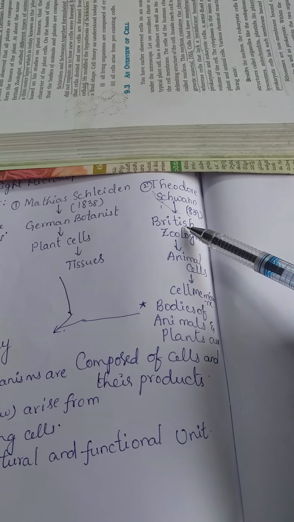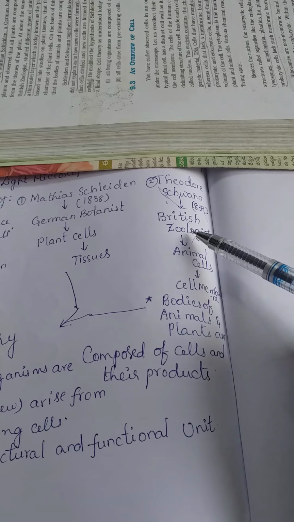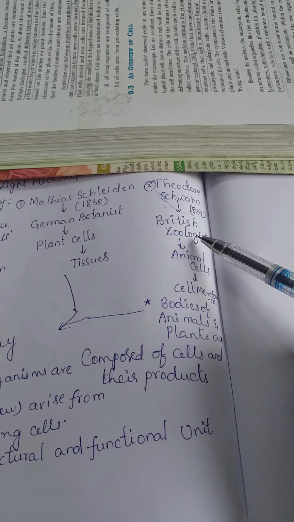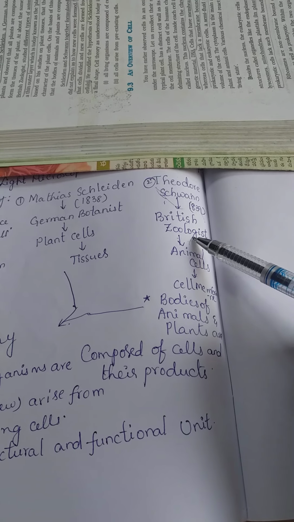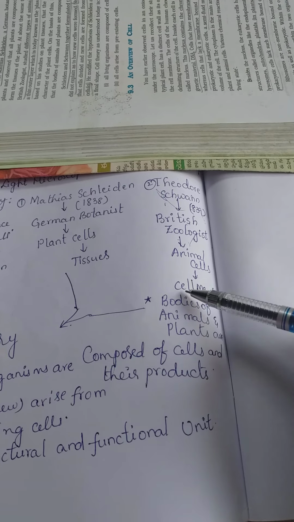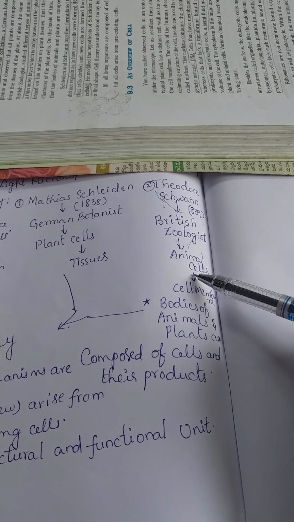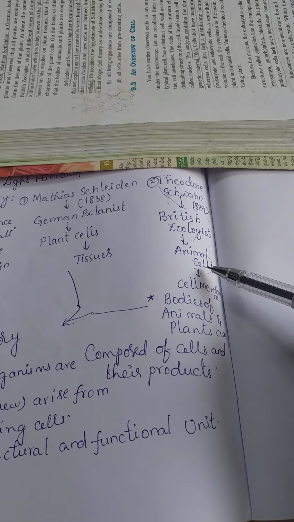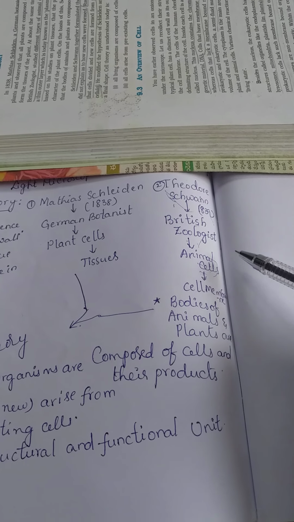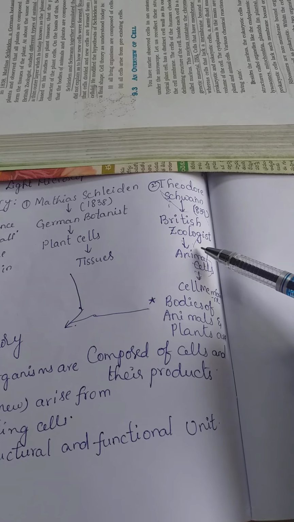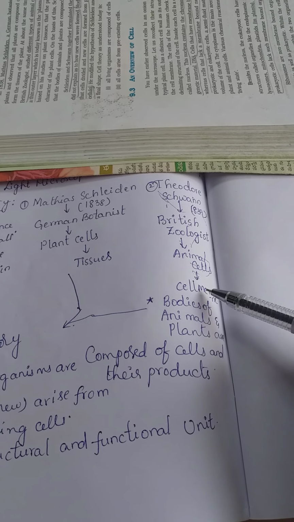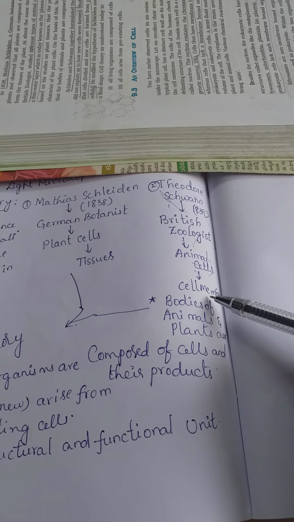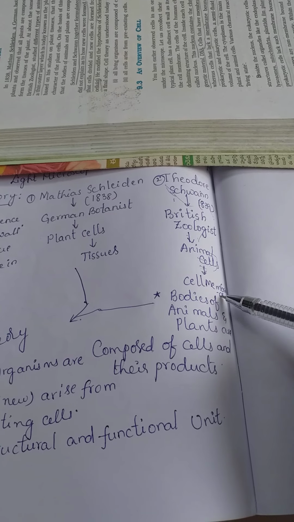He belongs to the British country, and he is a zoologist. Zoologist means he studies animals. Especially he is an animal cytologist, means he always focused on animal cells and their functions. And also he is the only person who discussed the cell membrane for the first time.